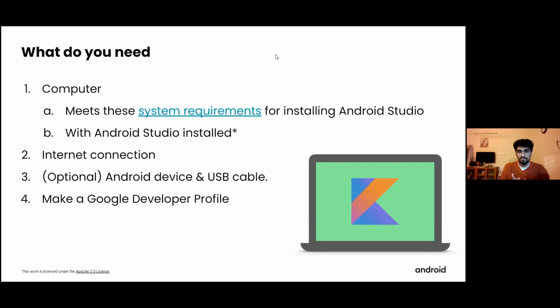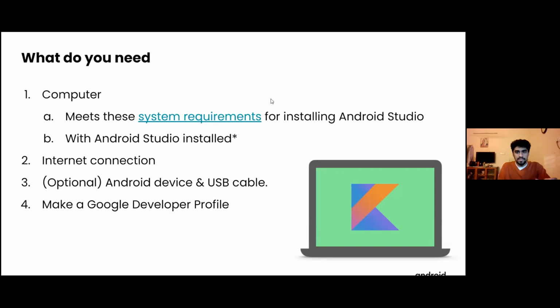So make sure you have Android Studio installed, and make sure you make a Google developer profile. So basically when you just log into the Kotlin course, you'll have to make a Google developer profile. If you just start to log in, they'll tell you to make a Google developer profile, and you'll be redirected to the link. I've also pasted the Google developer profile link in the doc, so if you want to have a look at the doc and everything in detail.